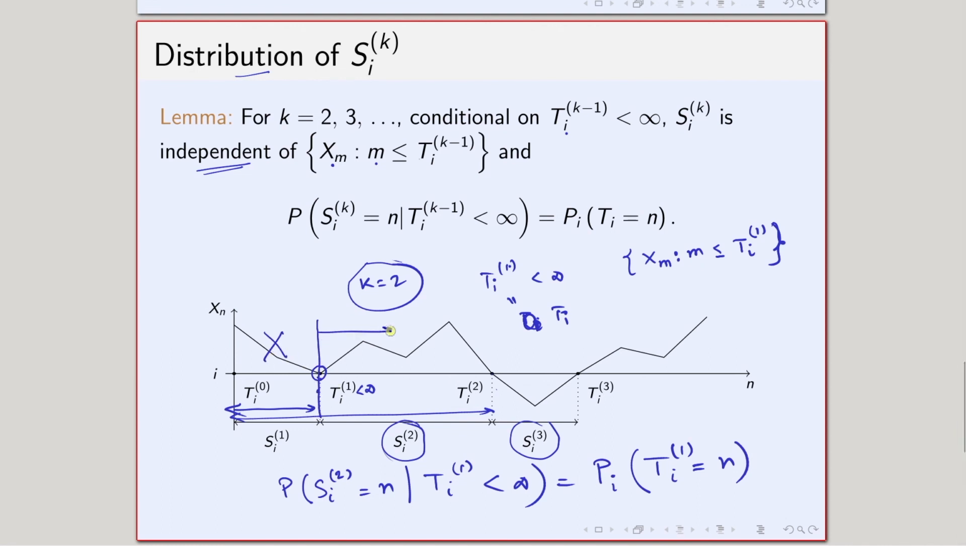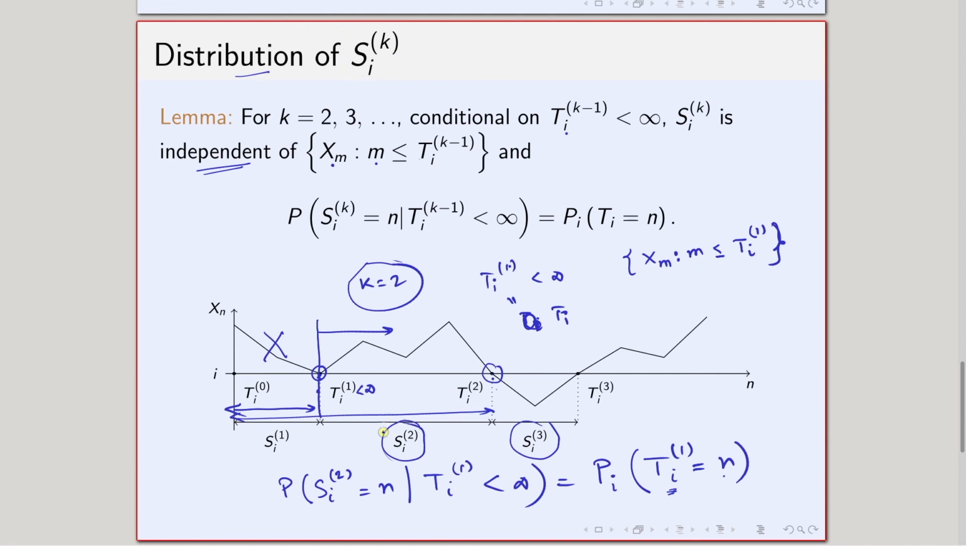Note that if I forget about this earlier part, the Markov chain starts afresh here, using the strong Markov property. Now from here I visit the state i again. So starting from here, the first time visit to the state i is here, and this tells us that the distribution of S_i^2 is the same as if I am starting from i and then visit the state i again for the first time. So this theorem is quite helpful for finding the distribution of S_i^k.